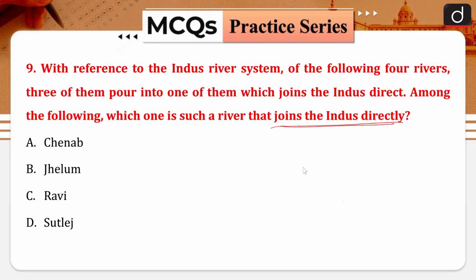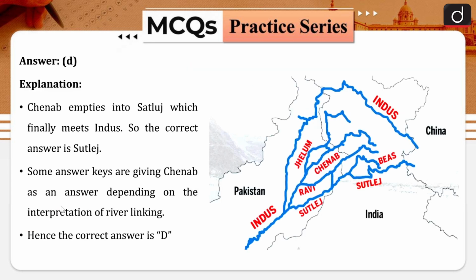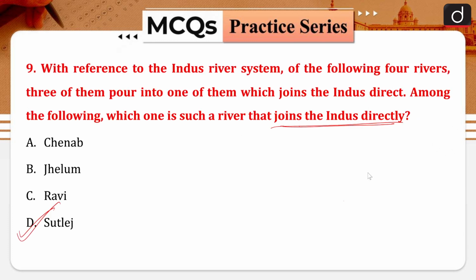So option D is your right answer, wherein here you can see in the map, this is your main Indus river. Then there is the Jhelum, Chenab, Ravi, Beas and Satluj. Beas is falling into Satluj, Jhelum is falling into Chenab, Ravi is falling into Chenab, then Chenab and Satluj are meeting, and Satluj is directly meeting the Indus river. So ultimately Satluj is the river which is directly meeting the Indus river. So option D is your right answer.